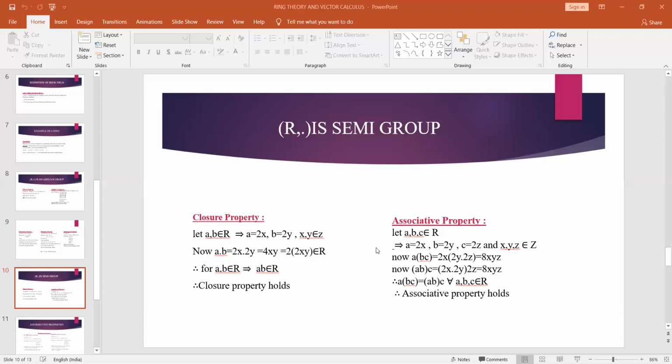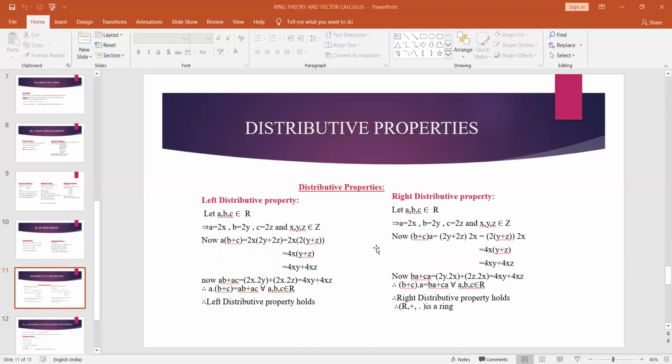So in ring definition, after proving abelian group and semi-group, next we have to prove distributive properties. So in distributive properties, we are having two conditions. One is left distributive and the second one is right distributive. So I consider three elements in 2Z. So a is equal to 2x, b is equal to 2y, and c is equal to 2z, where x comma y comma z belongs to Z. So I consider a into b plus c. So 2x into 2y plus 2z. If we take 2 common, then we get 2 into y plus z. And if we multiply these two, we get 4x into y plus z. So this is equal to 4xy plus 4xz.